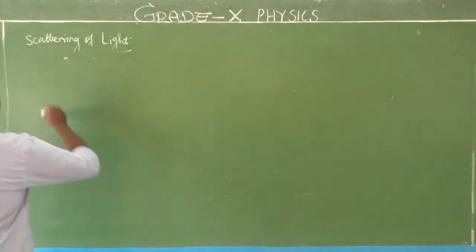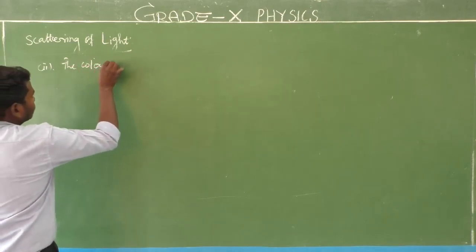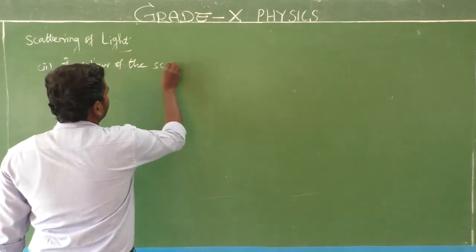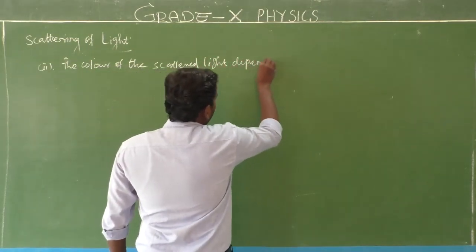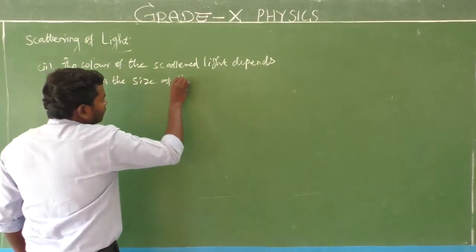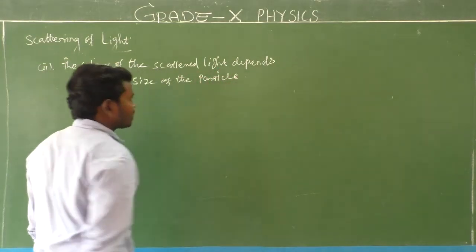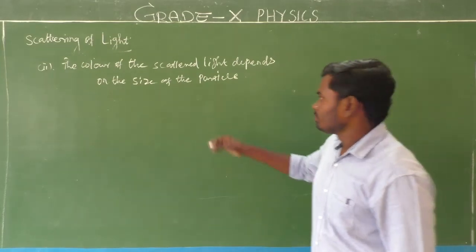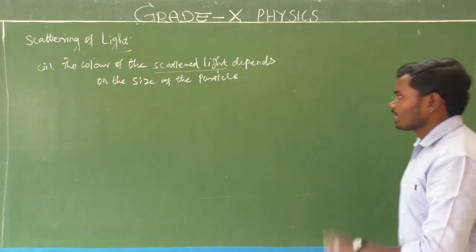Second one, the color of the scattered light depends on the size of the particle. What is that? Size of the particle. Very simple one. The color of the scattered light depends on the size of the particle.